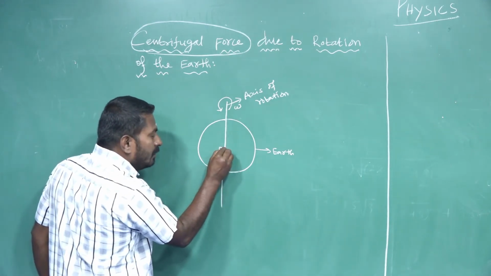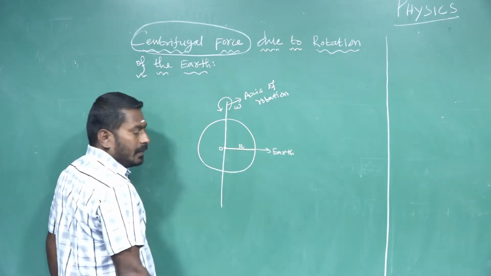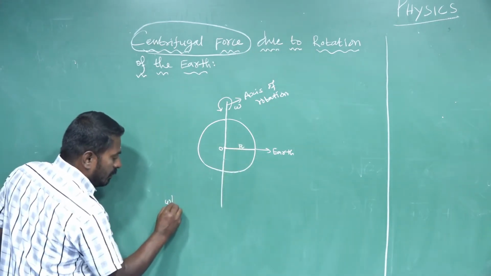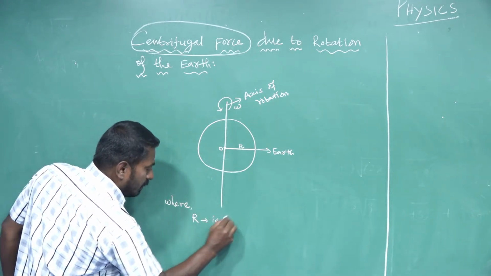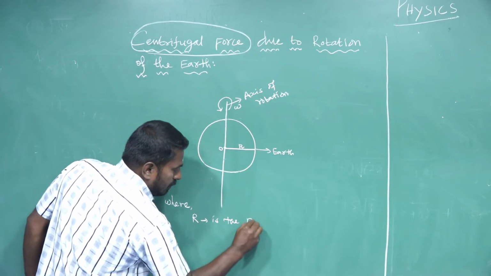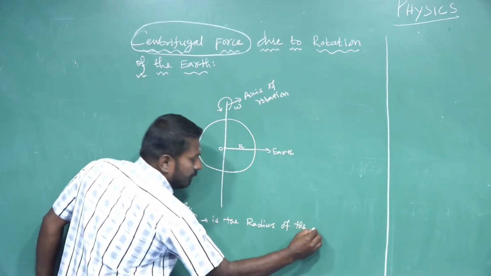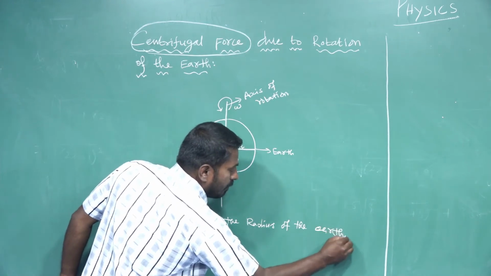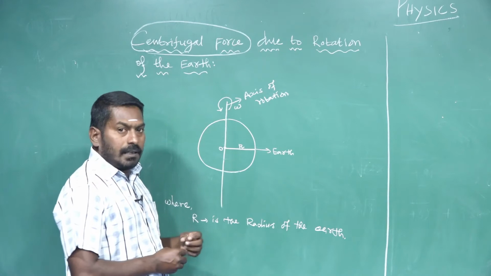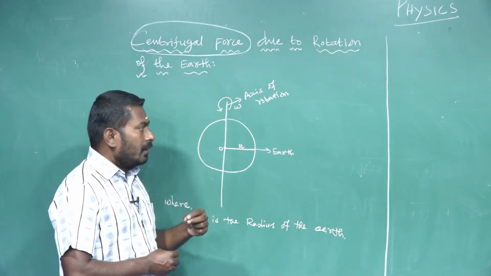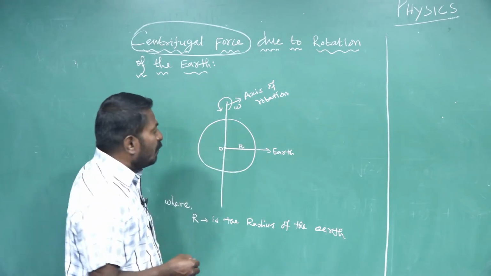R is the radius of the earth. Now, we consider a man or an object placed on the surface of the earth.